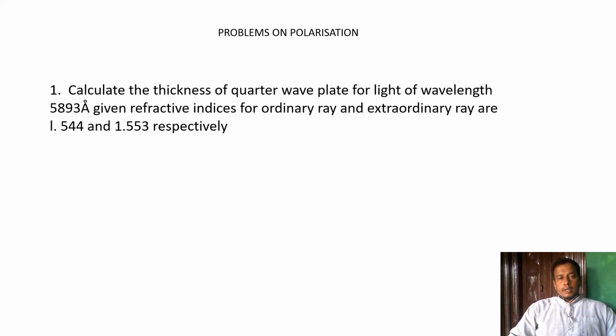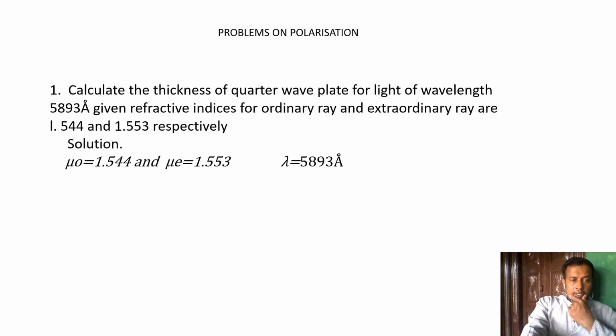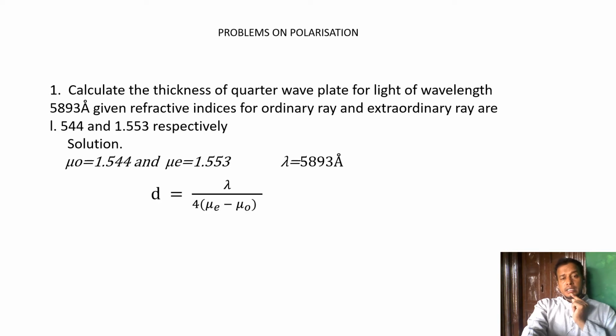First problem: calculate the thickness of a quarter wave plate for light of wavelength 5893 angstrom, given refractive indices for ordinary and extraordinary rays 1.44 and 1.553 respectively. The wavelength is given, and the refractive indices are given for the ordinary and extraordinary ray. So mu o, the refractive index of ordinary, is 1.44 and mu e, the refractive index of extraordinary, is 1.553, and lambda is 5893 angstrom. Angstrom is 10 to the power of minus 10 meter.